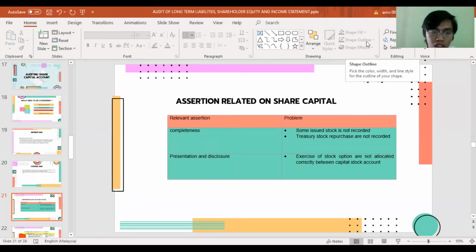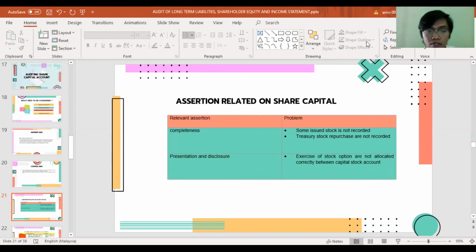Next, we go to assertions related to share capital. The assertions are existence on the balance sheet date and that transactions with stockholder equity have been made. Normally, common share capital has a right over retained earnings, and preferred share capital has the right to be paid dividends before dividends are paid to equity shareholders.